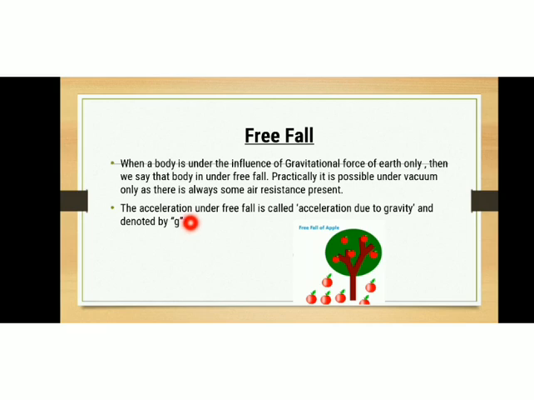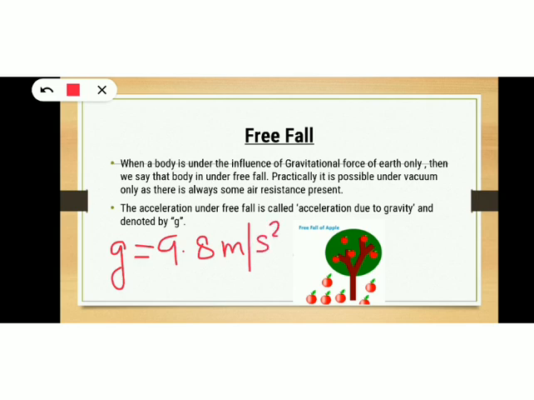Small g is acceleration due to gravity, and it is also a constant, and its value is 9.8 meter per second square. Since it is acceleration, its unit will be meter per second square.